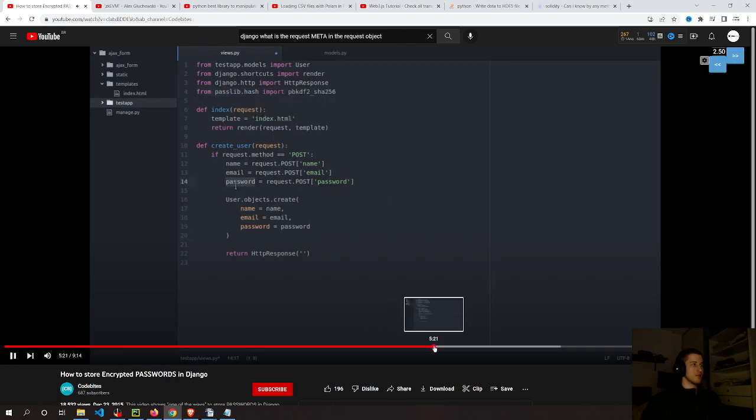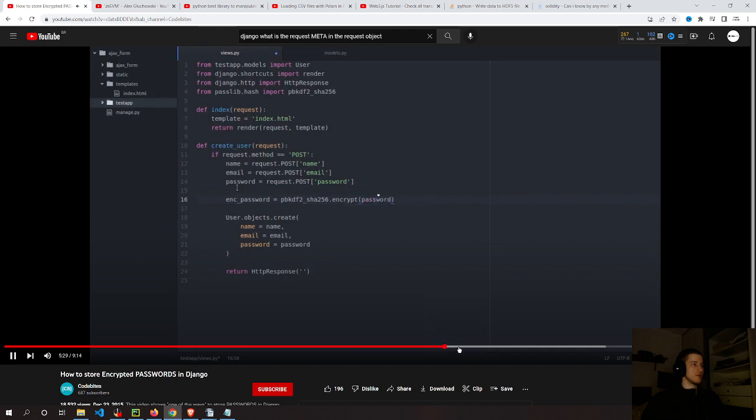So here we need to store, and the first thing we need to provide is the raw string, that is the password, that is this variable. Here we have stored the password in the plain text form. So we have our encrypted password stored in this variable.